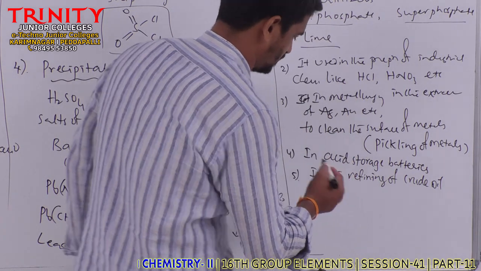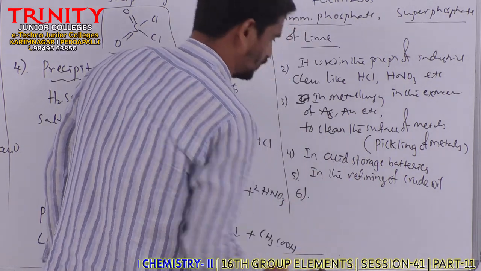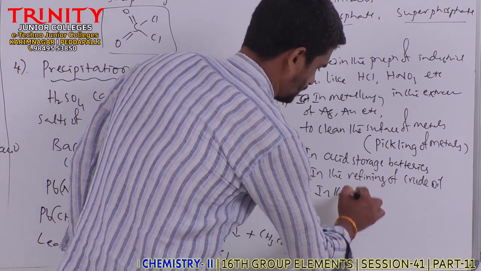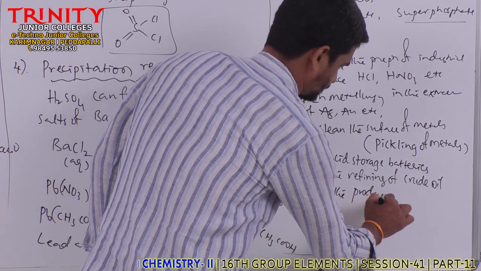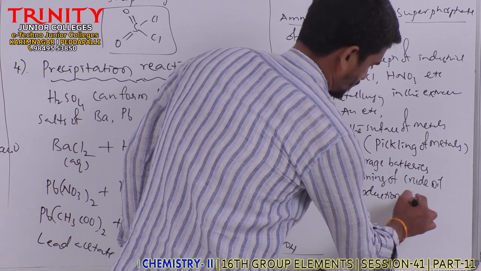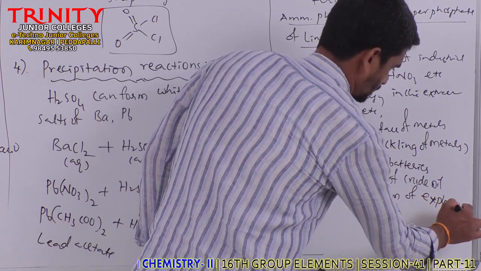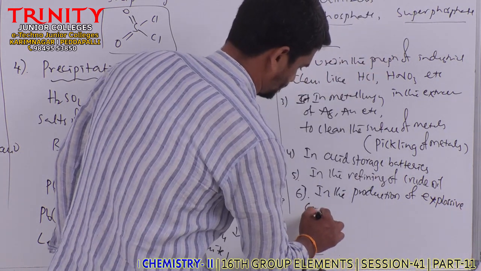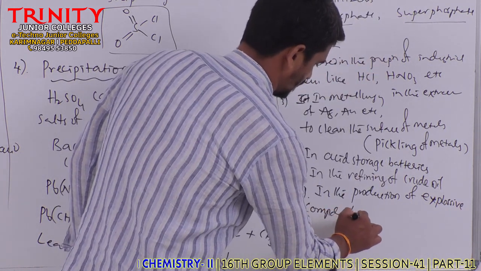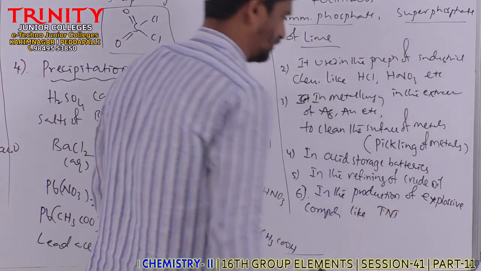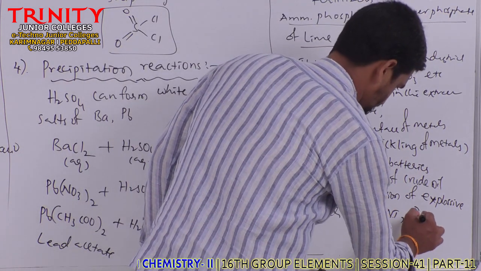Sulfuric acid. And next it is also used in the production of explosive compounds like TNT, trinitrotoluene, dynamite.